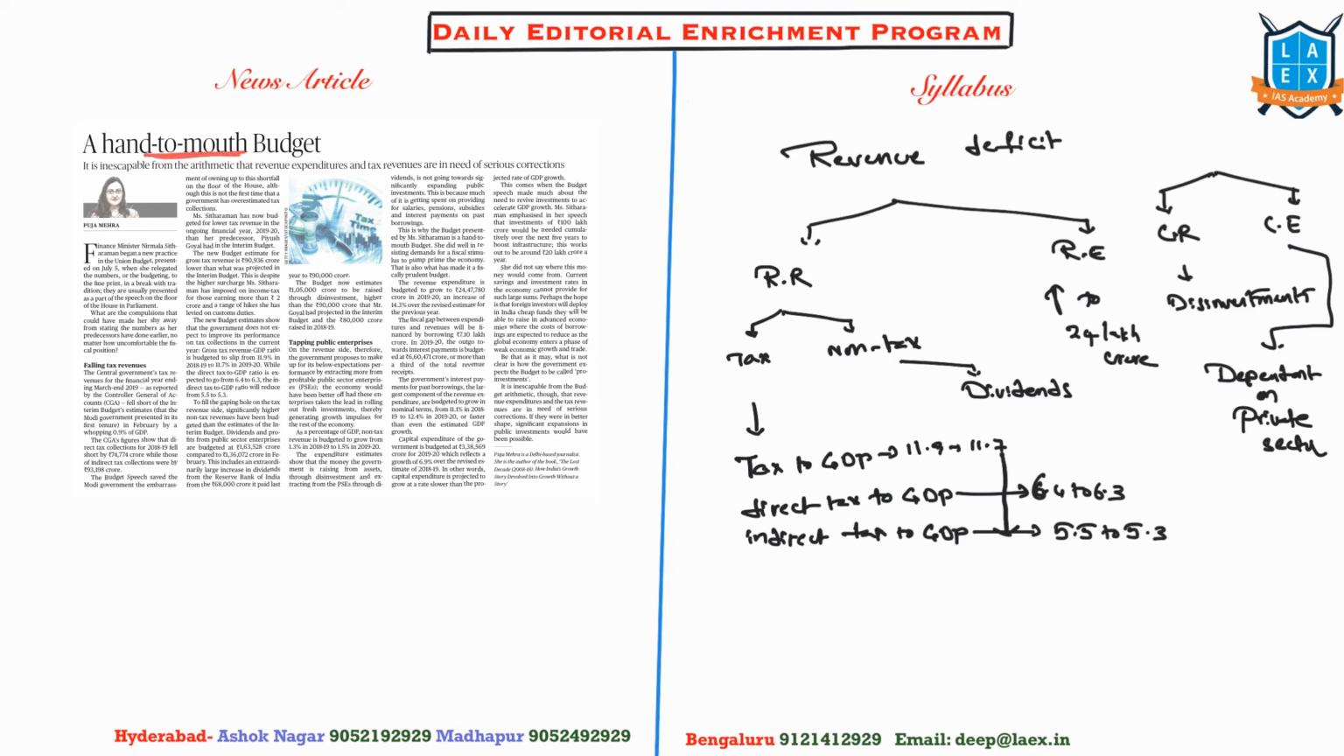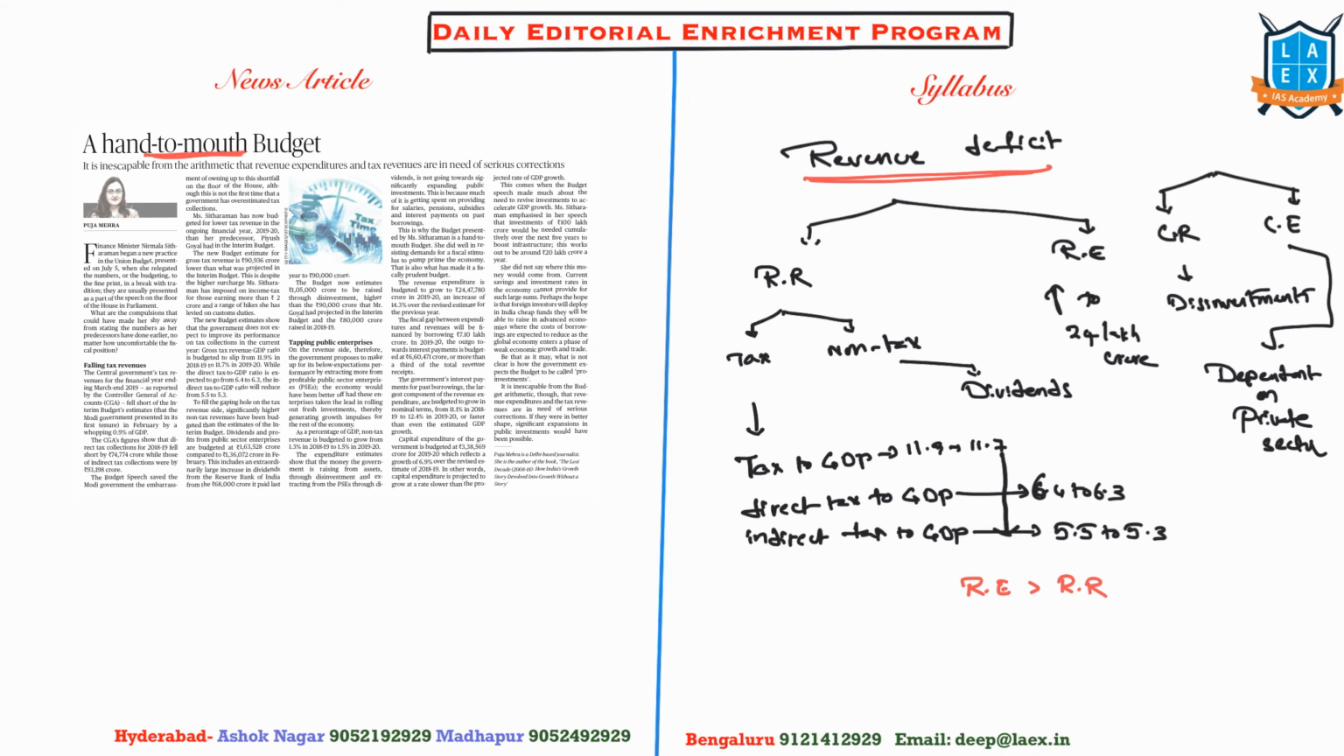Next, A Hand to Mouth Budget. To understand this article, let us understand the revenue deficit. It is the difference between revenue receipts and revenue expenditure. If revenue expenditure is greater than revenue receipts, obviously it is a deficit. Today, the revenue receipts of the government are decreasing. So the government has collected tax revenues less than expected.